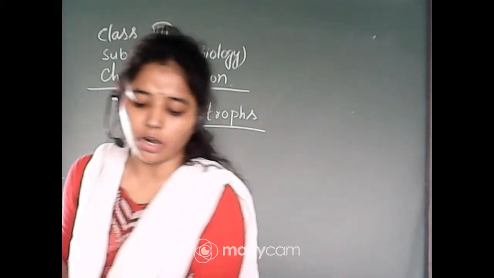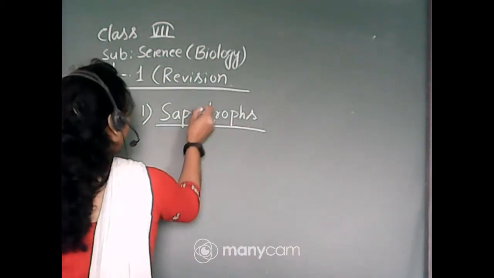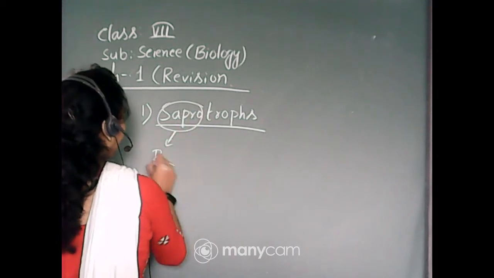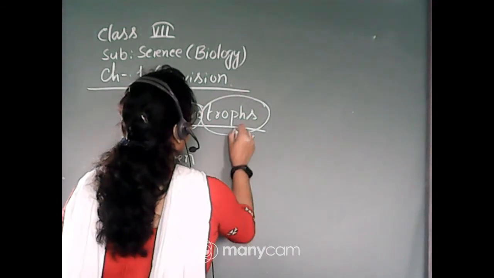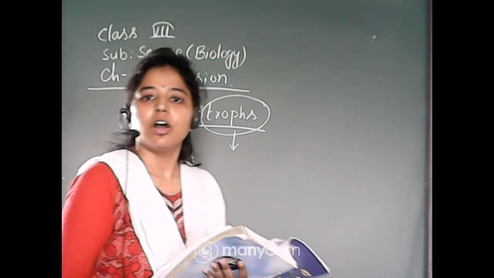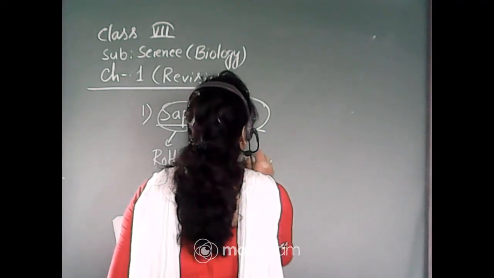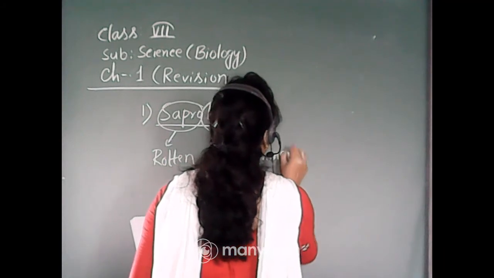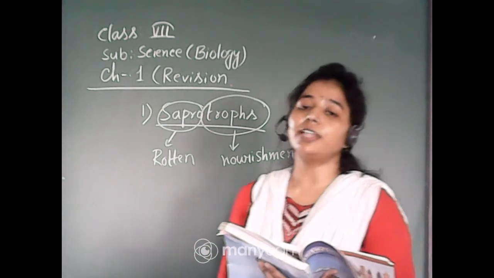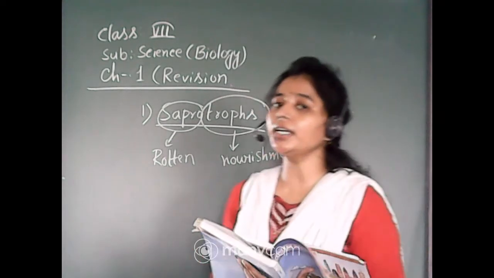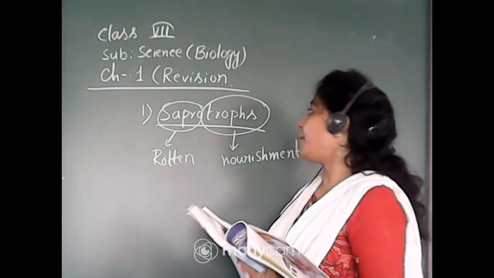And saprotrophs means, sapro means rotten and trophos means nourishment. So from the term we can conclude that the organisms that derive food from rotten, non-living things are known as saprotrophs.